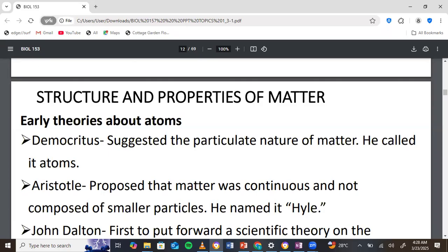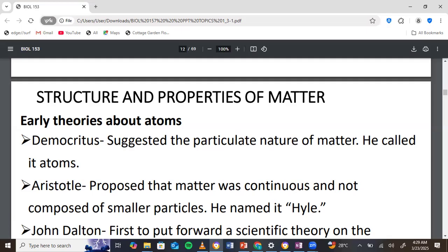Now, Aristotle came to propose that matter was continuous and not composed of small particles. So Aristotle was talking about the wave nature of matter, not particles. So these were two contradicting viewpoints when it comes to matter. He named it Hale.